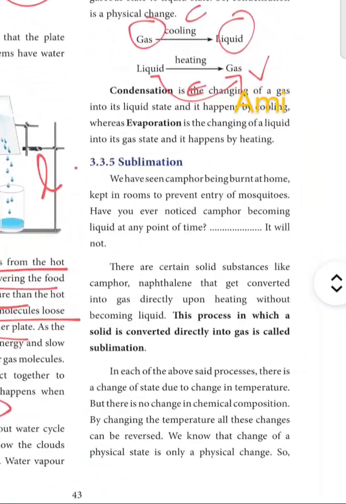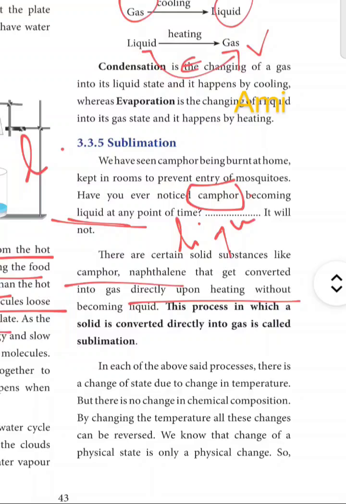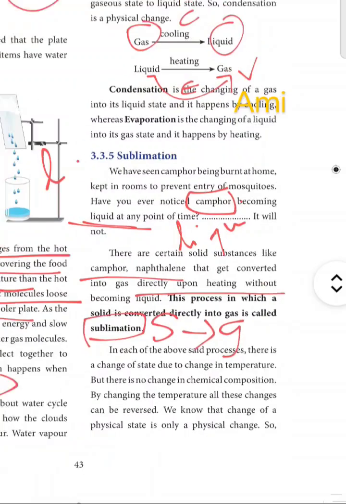Fine. Now the process of sublimation, as I already told, have you noticed camphor? It will never become a liquid at any point of time. It will never pass through the liquid state. Naphthalene and camphor, upon heating, will directly change from solid to gas. So this process is known as sublimation.